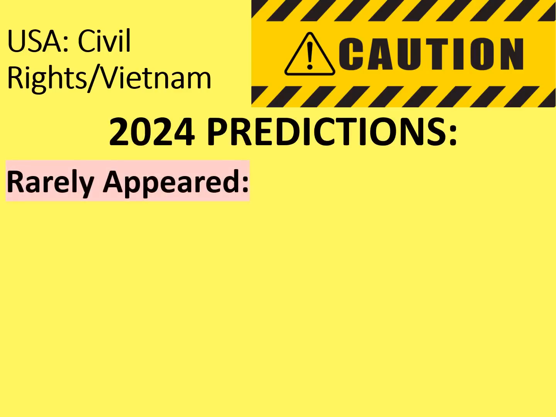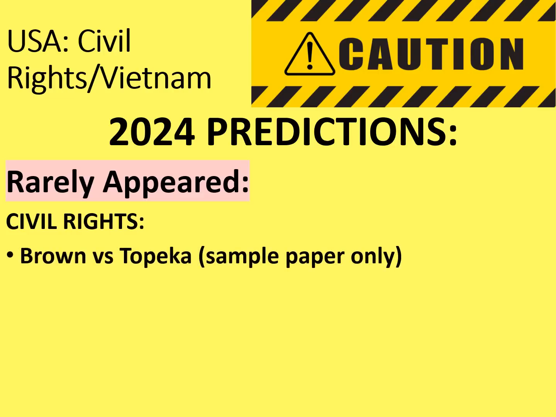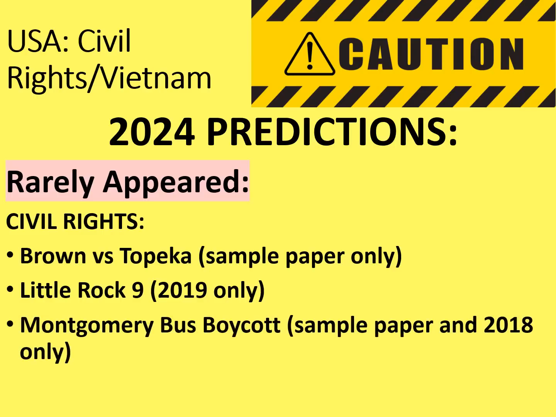In terms of the things that have only rarely appeared, especially those that have not appeared for a very long time, we can consider these from the civil rights part. So Brown versus Topeka, which is the landmark education case which desegregated education in the mid-50s, has only appeared in the sample paper. Related to that is the Little Rock Nine, which appeared as part of the source question in 2019 only.